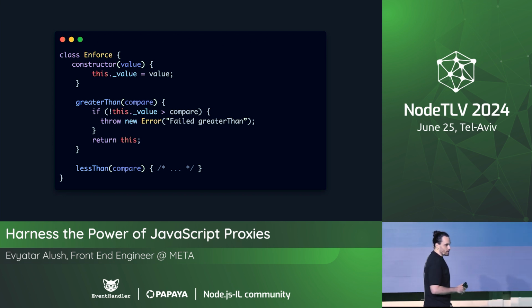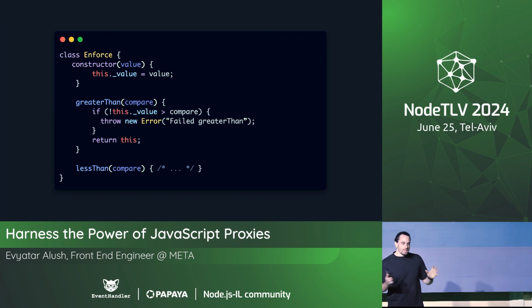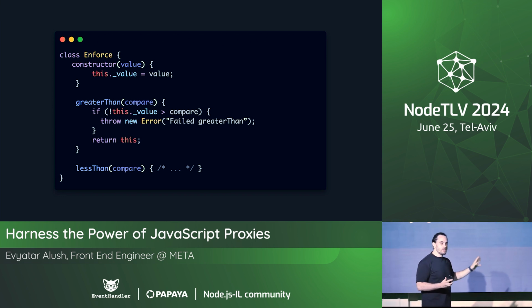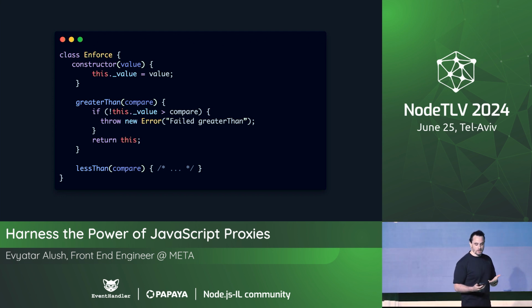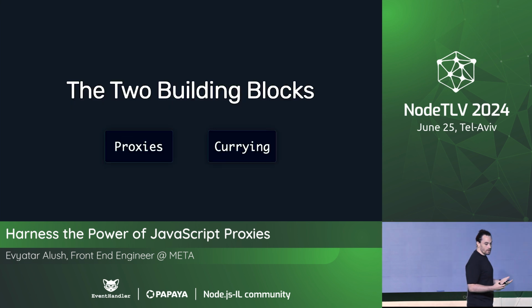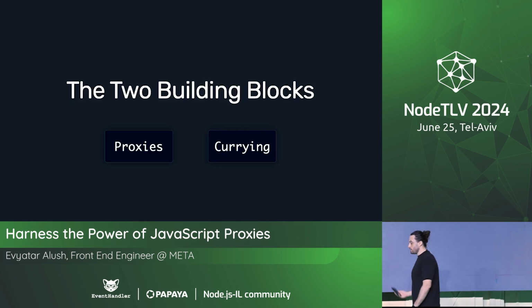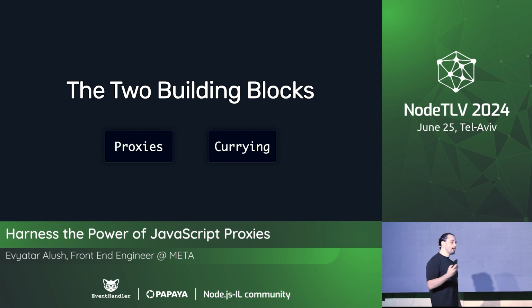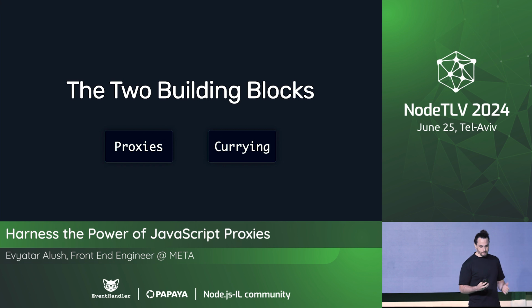And on top of that, we saw that we have two notations, one that's immediately invoked and the other one that's not. Well, this is not supported. And the last reason I don't want to work with classes here is because I'm here to talk about proxies, right? And if I want to talk about proxies, I don't want to talk about classes. And we're going to have two building blocks when building this. We're going to talk about currying, which is a concept and technique from the world of functional programming. And we're also going to talk about proxies, which is a very cool feature in JavaScript.